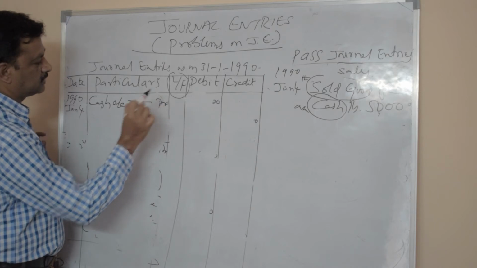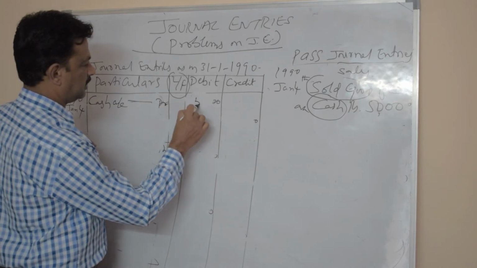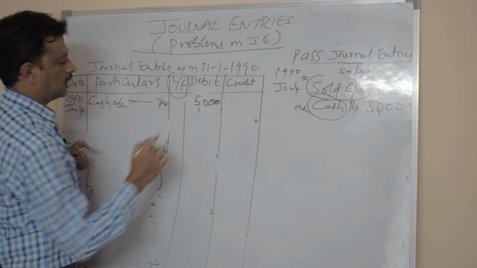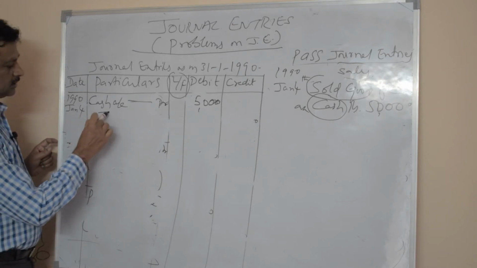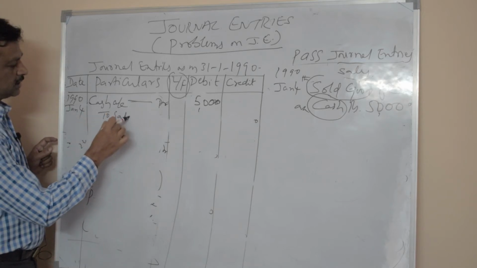So cash account is debited with rupees 5,000. Cash is 5,000 and sales to sales.